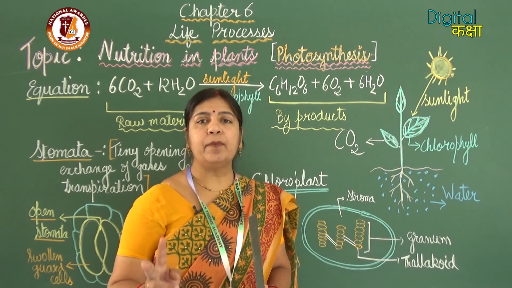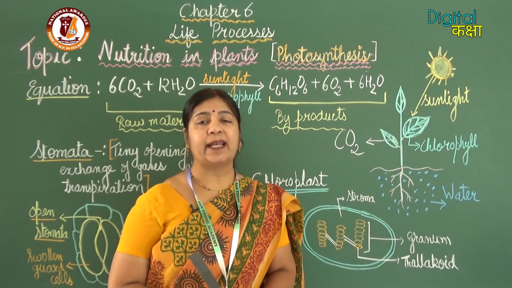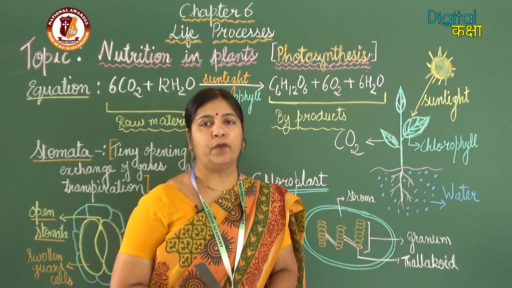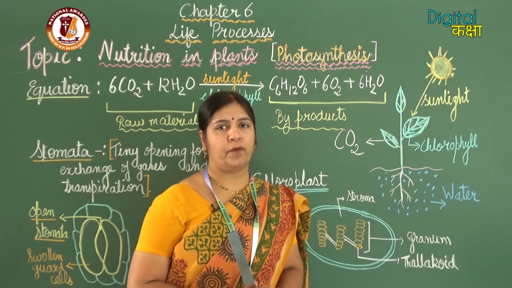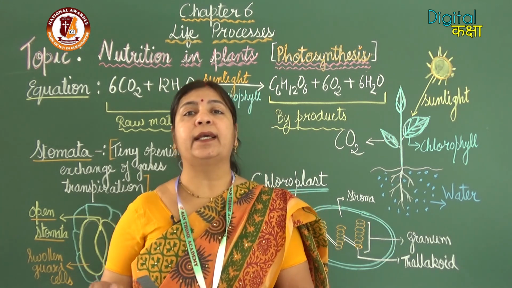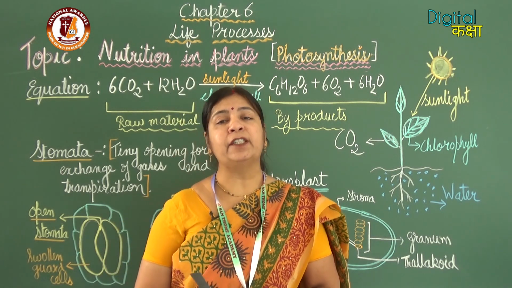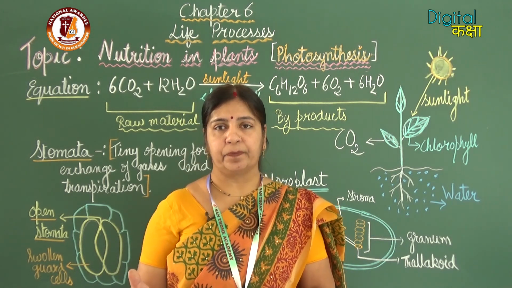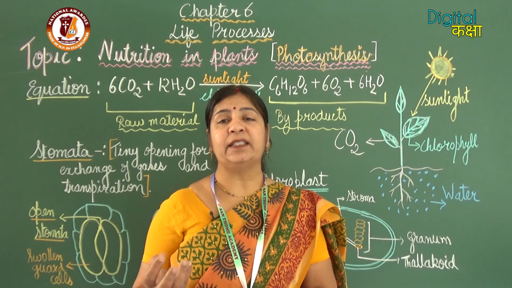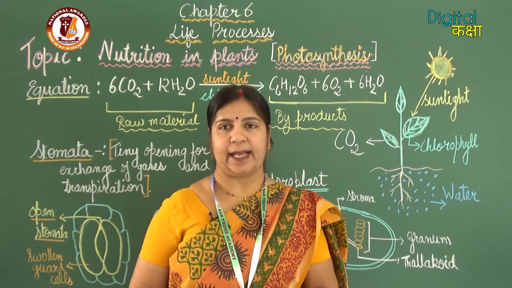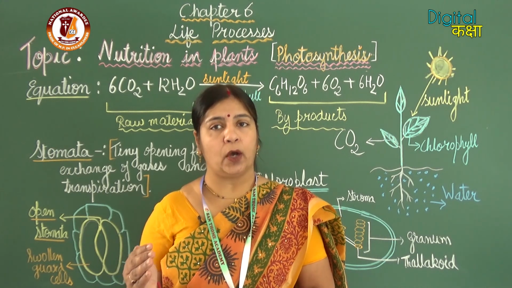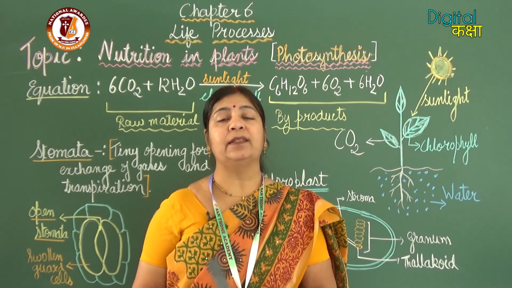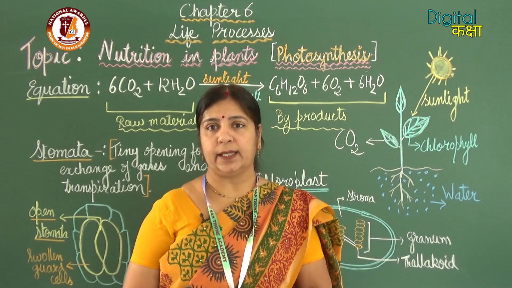The second necessary condition for photosynthesis is chlorophyll. What is chlorophyll? Chlorophyll is the green pigment present in the leaves, and this pigment helps to trap sunlight. So, in the presence of chlorophyll only, green plants can do photosynthesis.